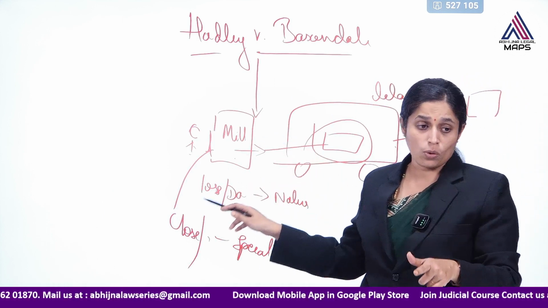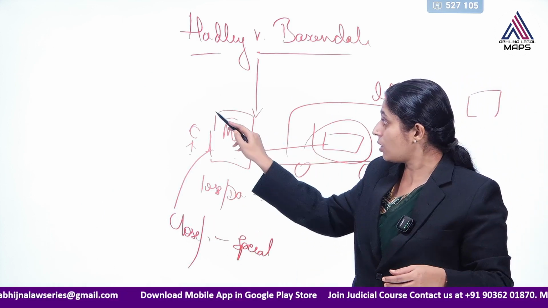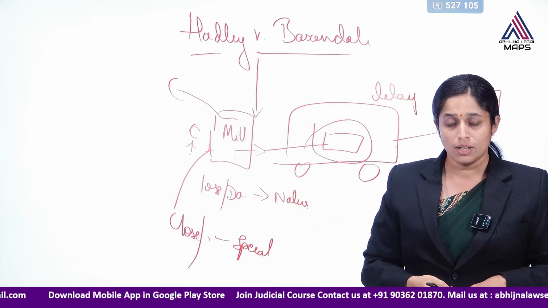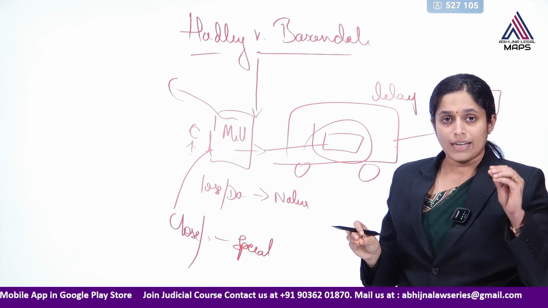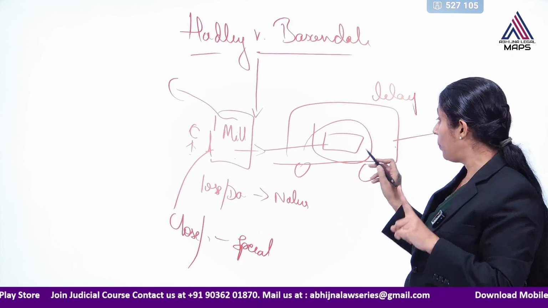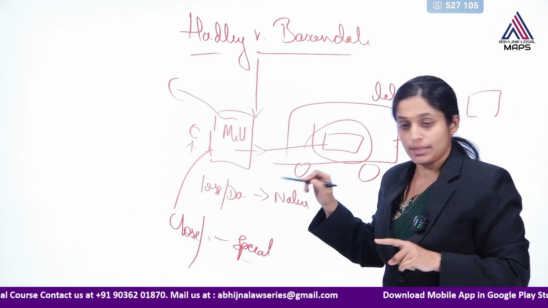But the mill had to close, or he lost a particular order, those are all too remote causes, and in such circumstances damages or compensation cannot be awarded unless this party knew about that particular instance.